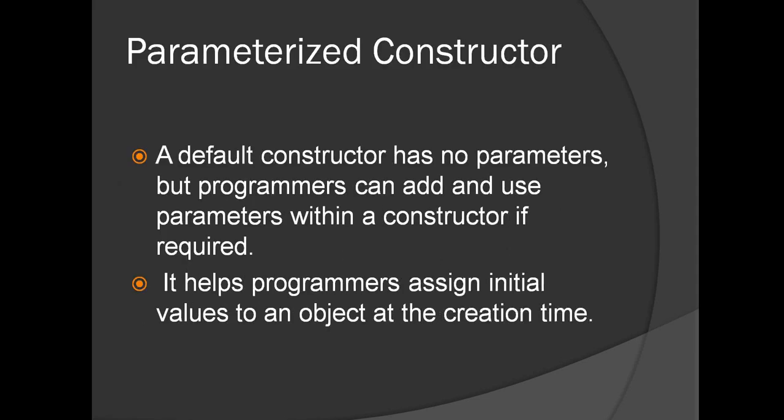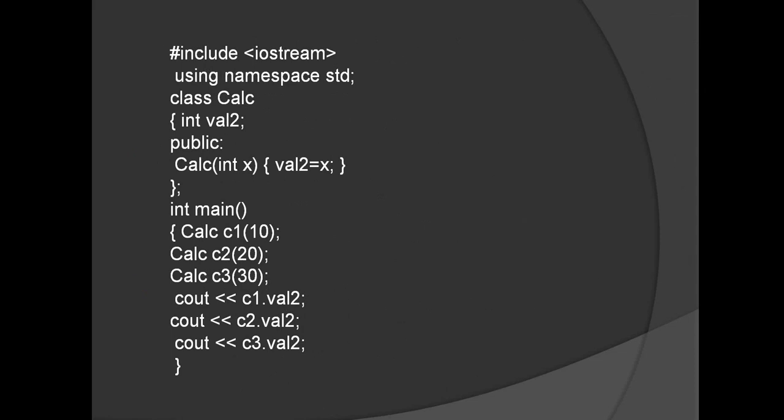The next one is the parameterized constructor. Parameterized constructors can be supplied in a class. There can be both a non-parameterized constructor and a parameterized constructor inside a class at a time. When we pass arguments to a constructor function, it becomes a parameterized constructor. It helps programmers assign values. If we need to assign any initial value for variables that we are using inside a program, that can be done using this parameterized constructor, at the time of creation of the object. We'll see an example of how it works.